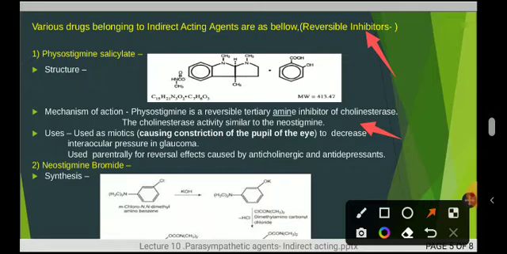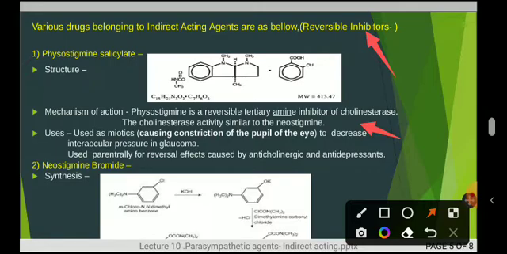Uses: it is used as a miotic, causing contraction of the pupils of the eyes. Again, it is used for reversing the effects caused by anticholinergics and antidepressants. So it has two important roles.